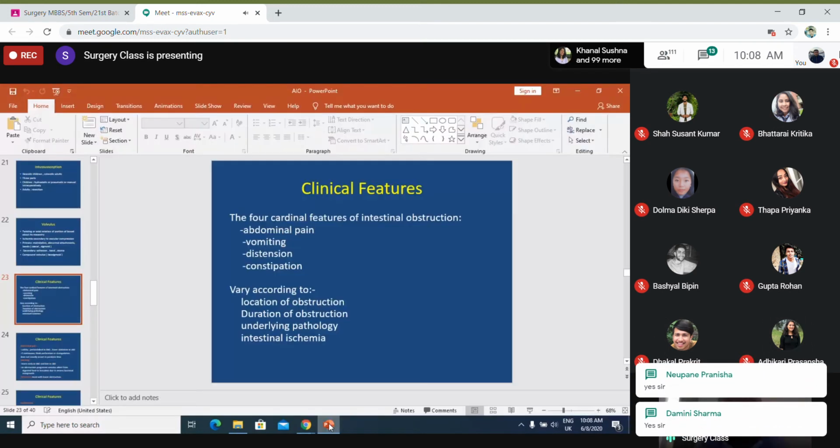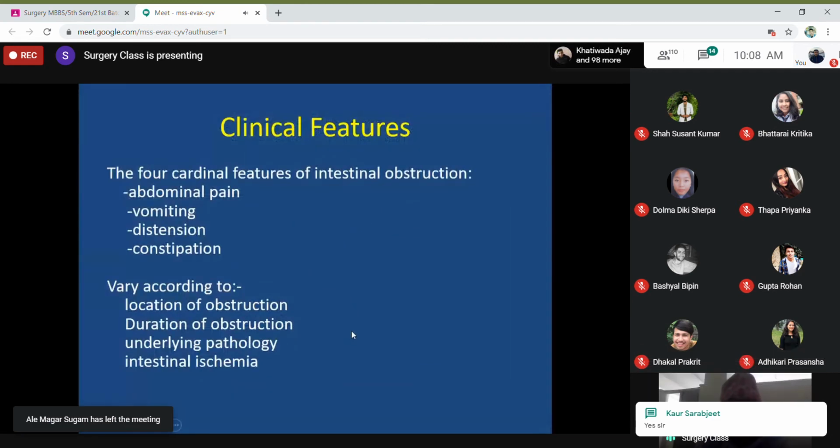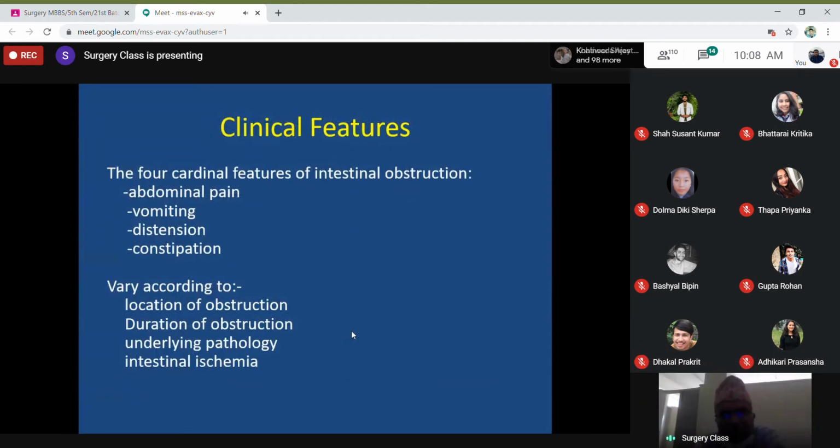So we'll continue. Now, clinical features. Most of the clinical features we have already discussed when we discussed the pathophysiology, but just to summarize, there are four cardinal features of intestinal obstruction which you have to remember: abdominal pain, vomiting, distension, and constipation. Always remember these four symptoms, though there are many others.